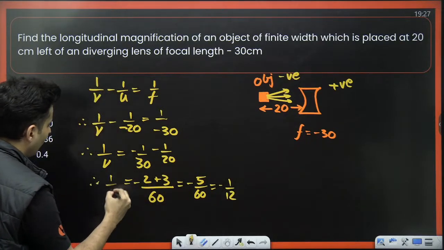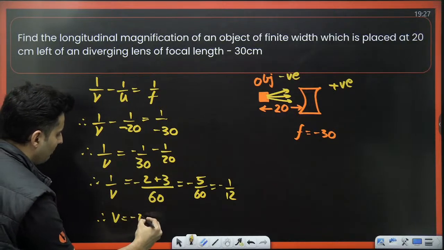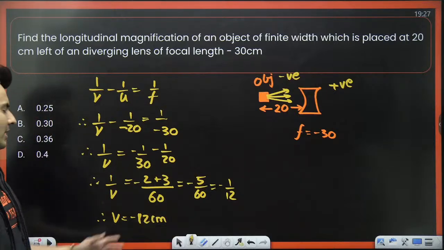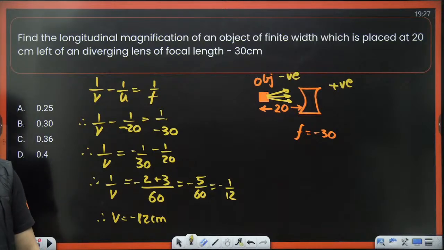But remember, that is 1 by V. So therefore V will be inverse of that. So it will be minus 12 centimeters. Everybody with me? Cool? Clear till this point?